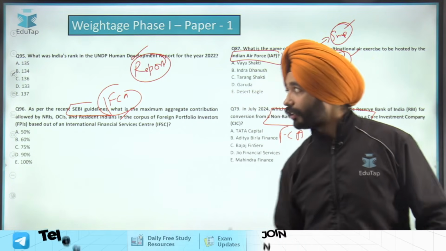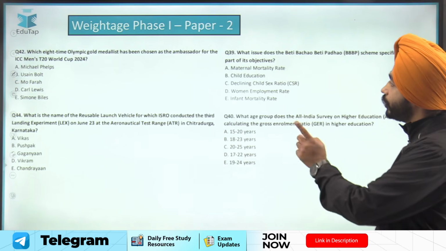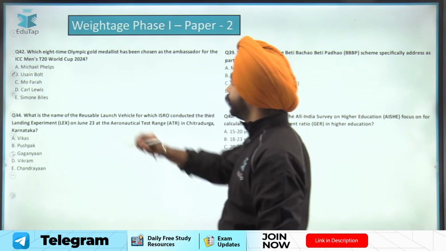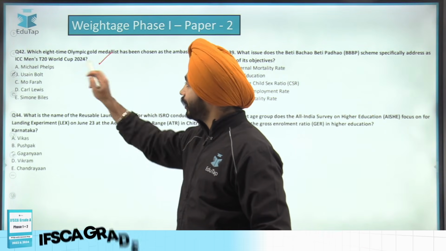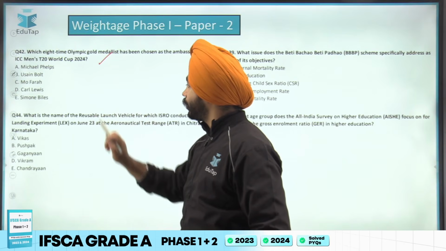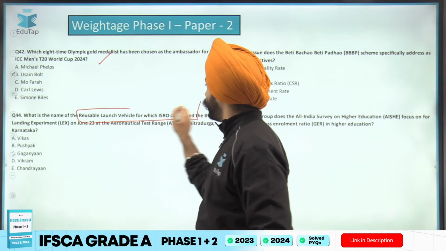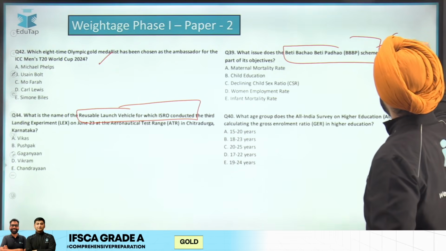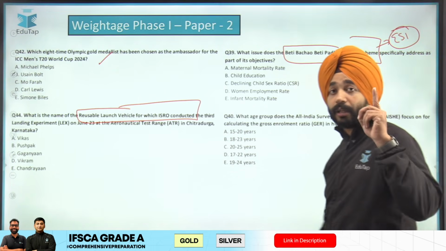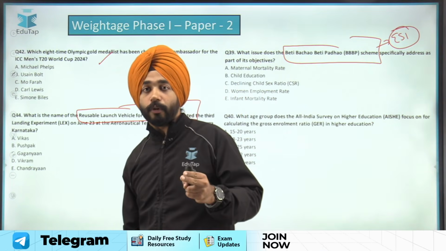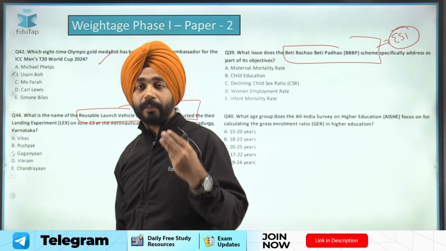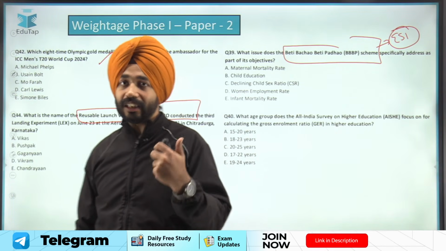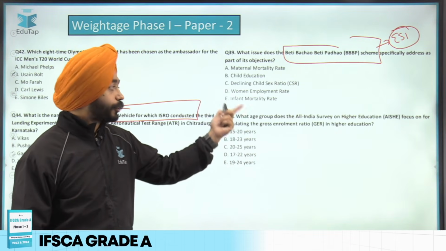Okay, if we go further, if we talk about phase 1 paper 2, there was a question on who has been elected as the ambassador for ICC Men's T20 World Cup. There was a question on reusable launch vehicle. There was a question on Beti Bachao Beti Padhao scheme, that is a part of your economic and social issues. There was a question on liberalized remittance scheme, sovereign gold bond scheme, okay ji, stand up India scheme. So all these things were seen in news, and they have asked you a question on those things.